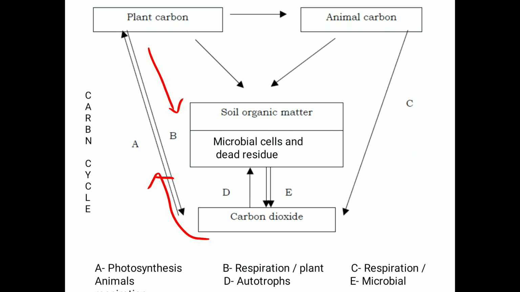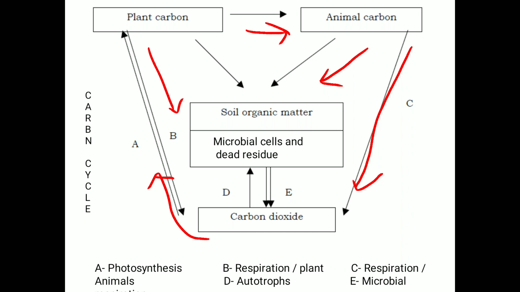Next, the plant is eaten by animals, so the carbon which is present in the plants or in the fruits goes to the animals. Then during respiration of animals, carbon is released into the atmosphere. Some of the carbon is released as carbon dioxide into the atmosphere, and some of the carbon goes to the soil organic matter.